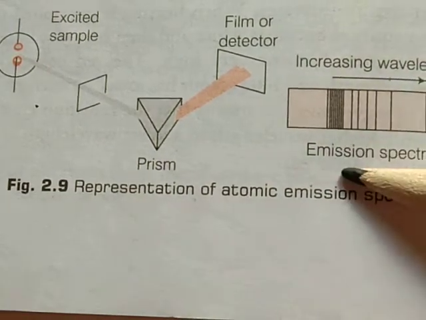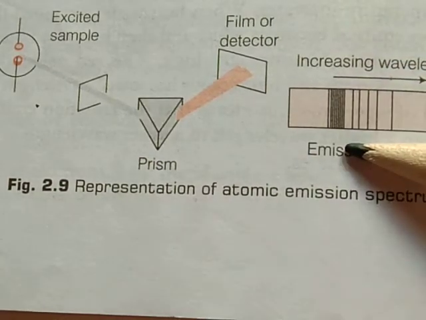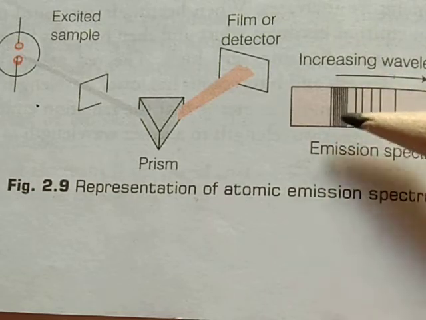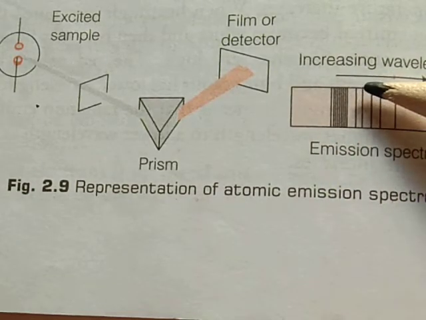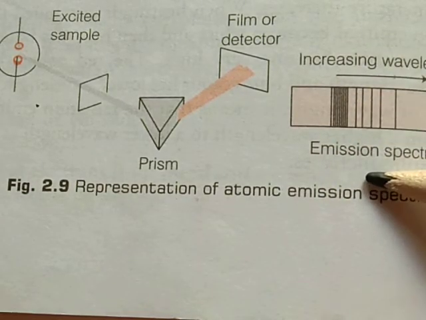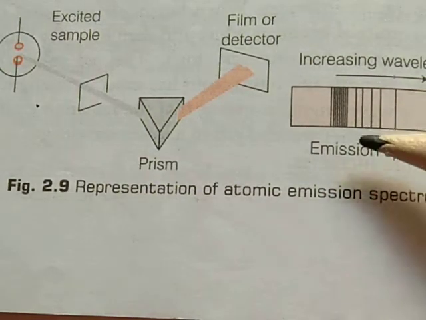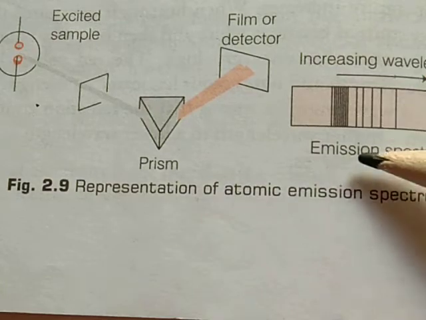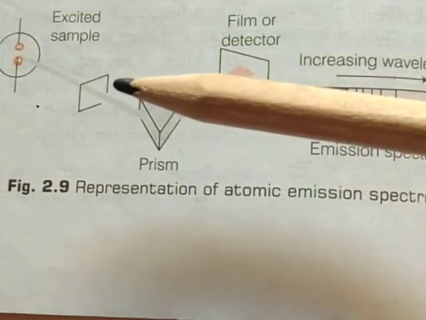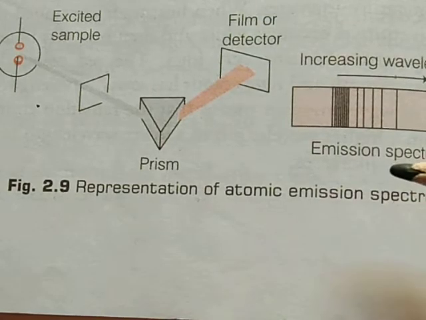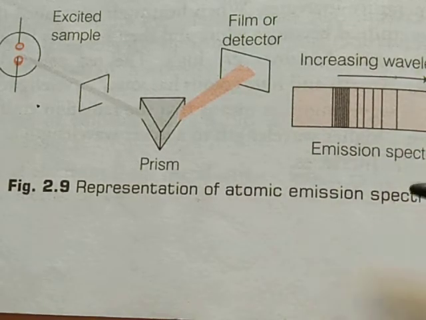First, continuous spectrum. In this spectrum there is continuity of colors, meaning one color merges into another color without any gap. This type of spectra can be obtained from the light emitted from some substance, like a rainbow. It forms a continuous spectrum.